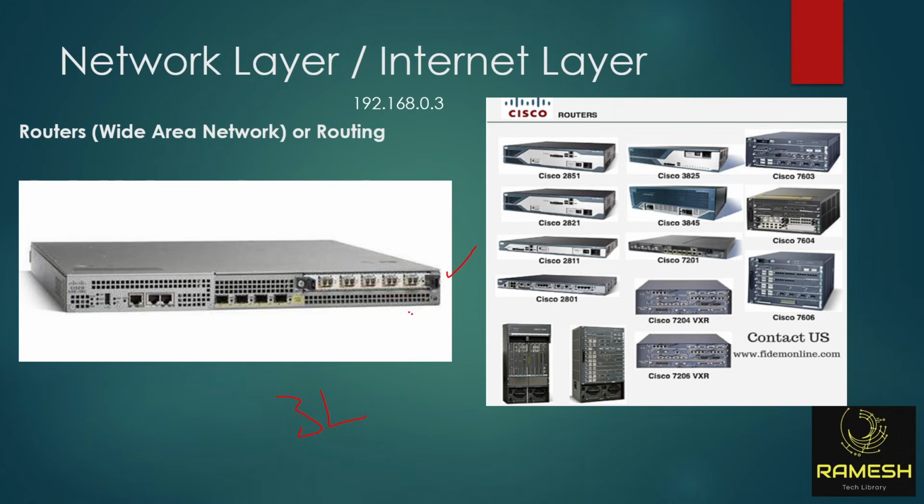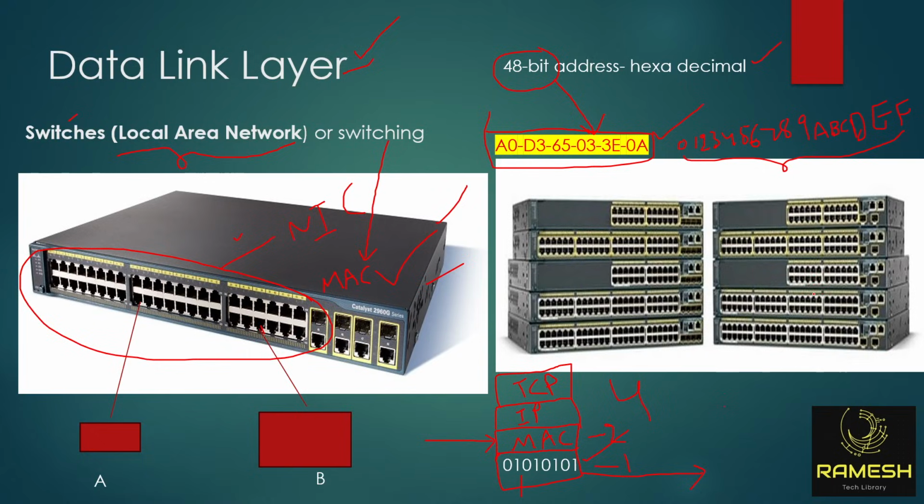Same here. Based on the requirement, you will purchase a router. You will see a lot of router models. You see, it is a very big router. The cost of this router is 10 crore rupees.